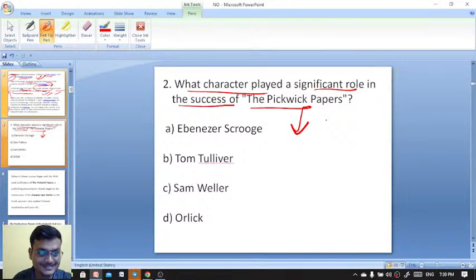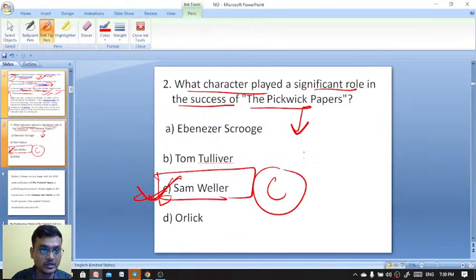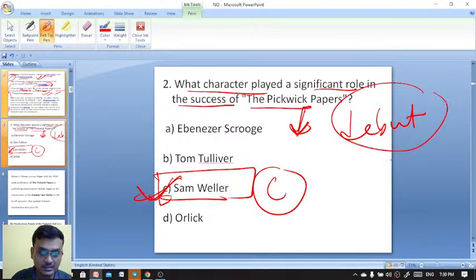Ebenezer Scrooge appears in Christmas Carol. It's Sam Weller. Okay, C is the right answer. In Pickwick Papers, it is the debut novel of Charles Dickens, where the character is actually Sam Weller.